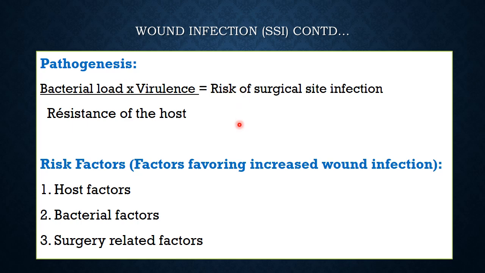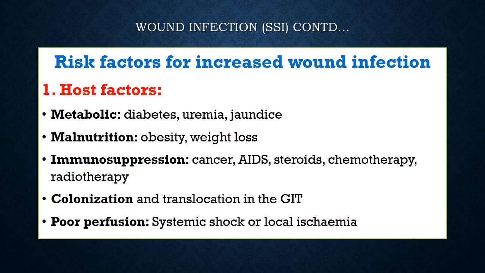So the risk factors can be divided into host factors, bacterial factors, surgery related factors. Resistance of the host is the host factor, bacterial load and virulence is the bacterial factor, and surgery related factors pertain to surgical technique, surgical skill, aseptic techniques that are used. So these are the risk factors which ultimately determine whether an infection will take place or not.